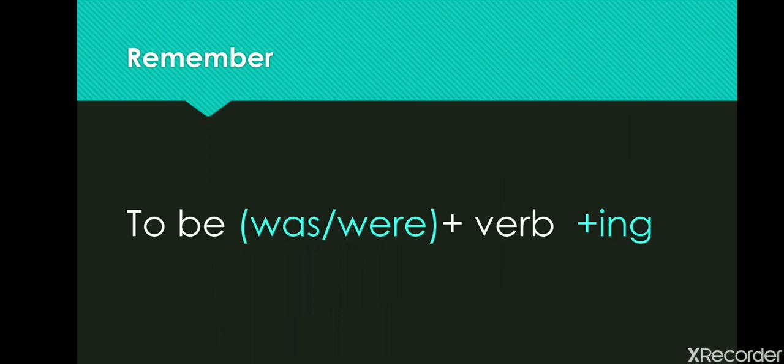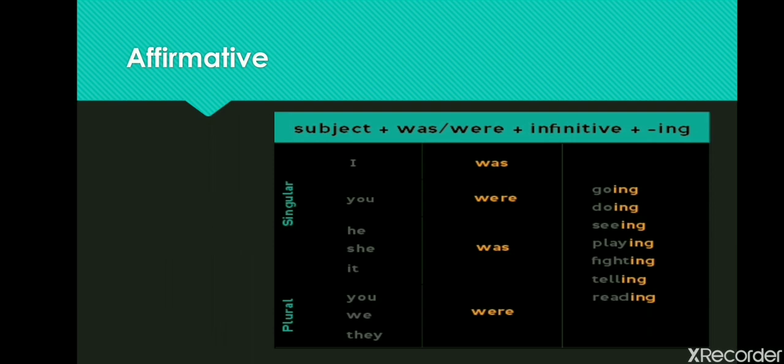Remember the formula for past continuous. To be, was, were, plus verb, plus ing. In affirmative sentences, for example, I was going, you were doing, he was seeing, she was playing, it was telling, you were fighting, we were reading, they were cooking.